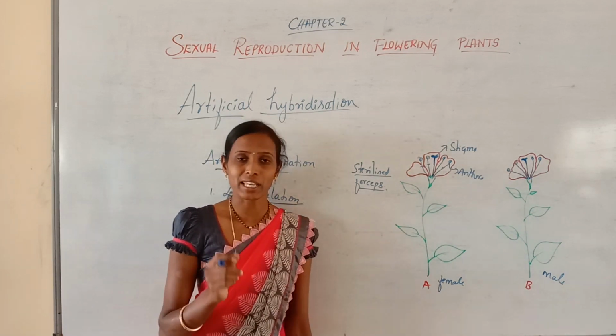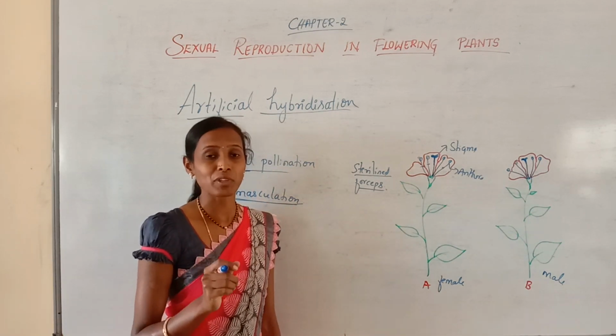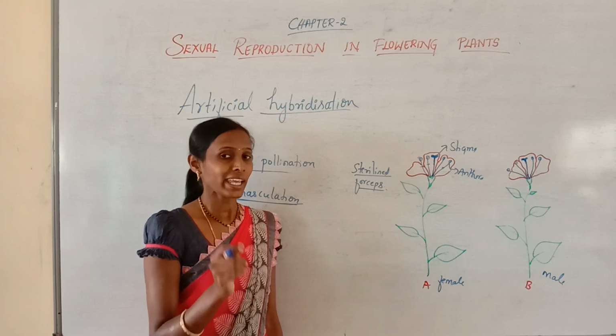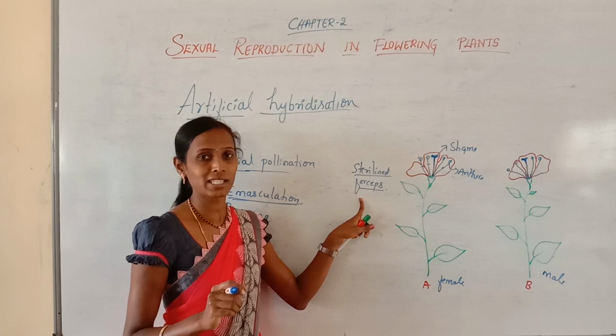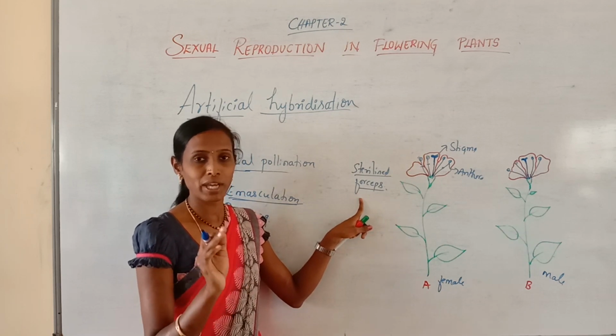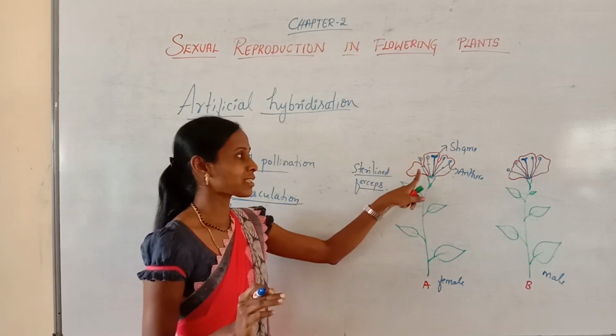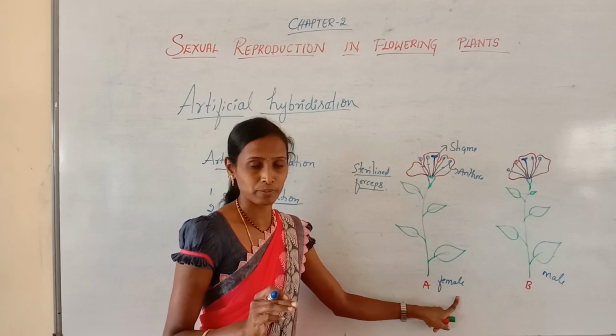We can define emasculation like this: the removal of anthers in bud condition in a bisexual flower by using sterilized forceps is called emasculation. And why are we doing this emasculation? To make the flower a female flower.